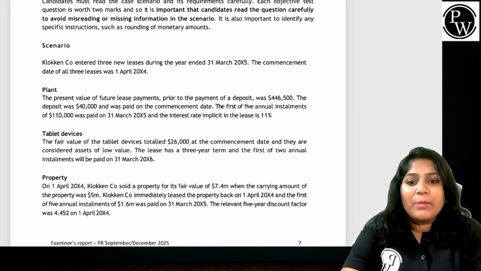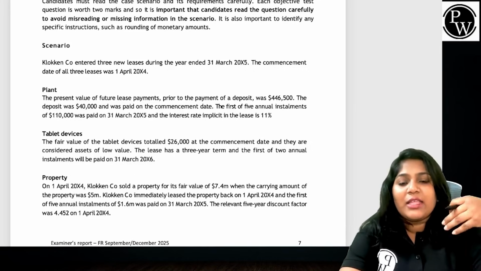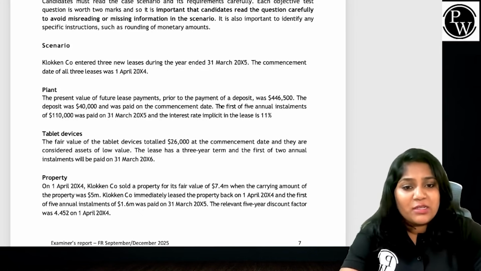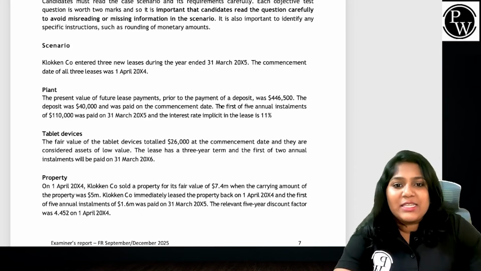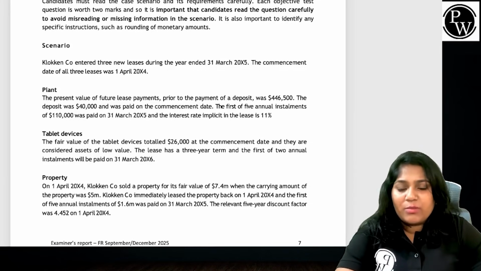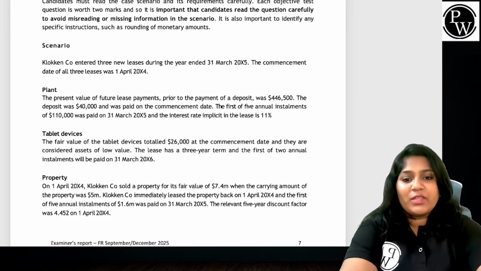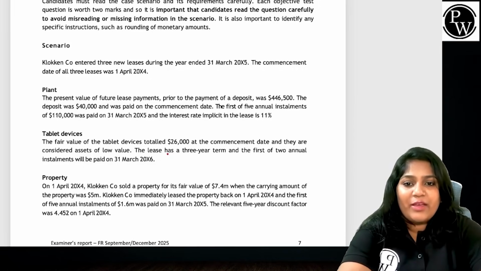The fair value of the tablet device totaled around $26,000 at the commencement date, and it is considered a low value asset. So that means we have to consider that as a lease exemption. The lease has a 3-year term, and the first 2 annual installments will be paid on 31st March X6. Fair enough. Then we have the next. What is the next that we have?